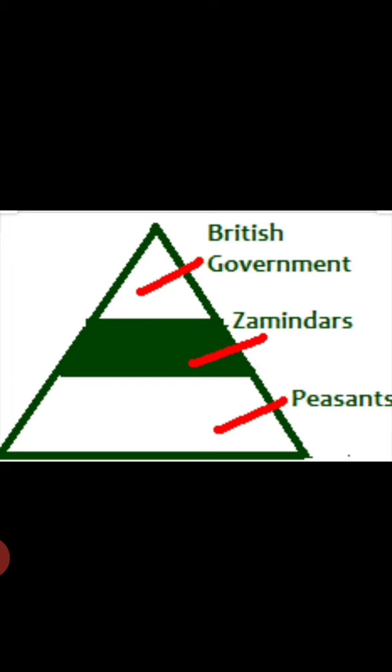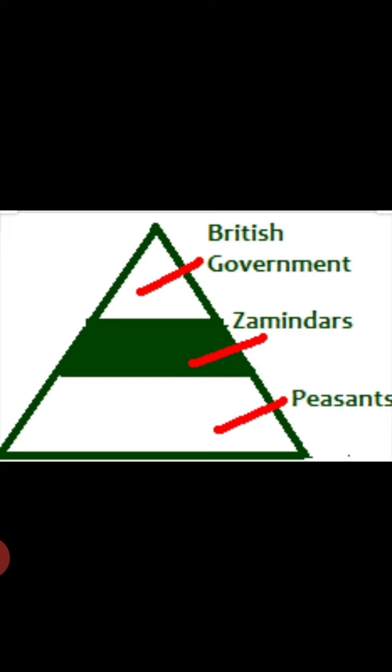As per the deed, children, the British government told the zamindars that you have to collect the tax from the peasants, 90% you have to pay to the British government, and 10% you retain with you, the zamindars, as your service charges. Now, as per the deed, the zamindars started collecting tax from the people, but they were not collecting only what was decided by the British government.